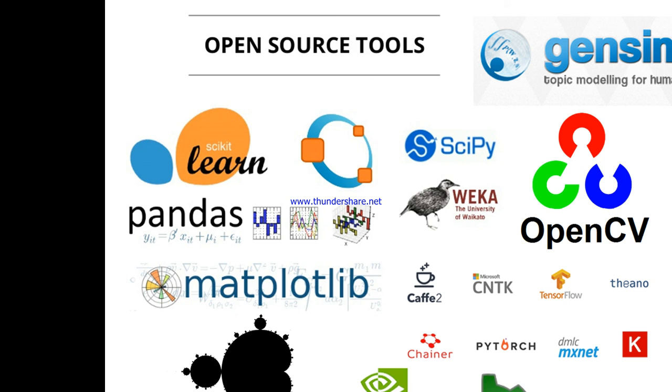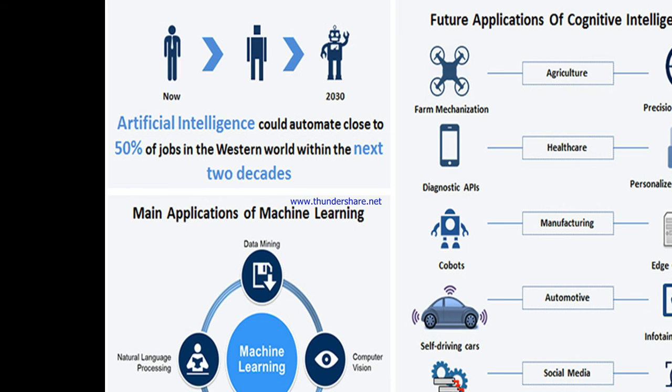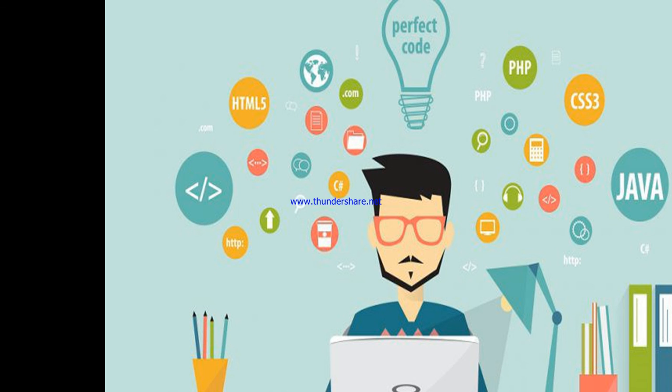We will use these tools for all those 15 algorithms. Some of the applications you can see are those the industries are working on right now, and we will take one of these applications for our algorithm explanations. And this is the future of algorithms.